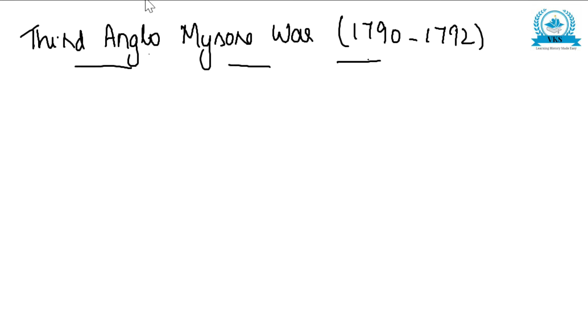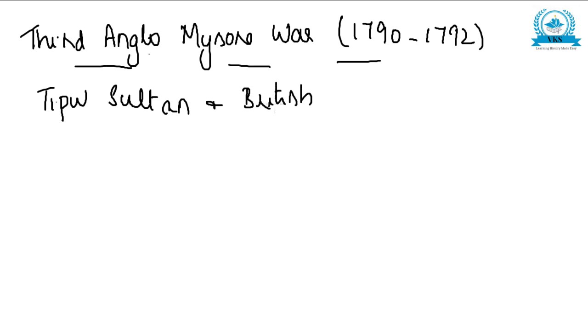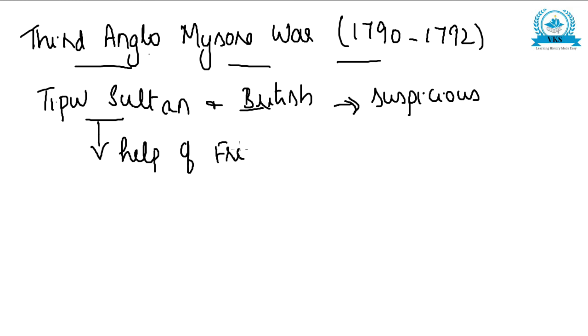So in the last video, we have seen that Hyder Ali passed away fighting in the Second Anglo-Mysore War and Tipu Sultan had taken over. After the Second Anglo-Mysore War, both Tipu Sultan and the British were suspicious of each other. Now Tipu was trying to get the help of the French to expel the British out of India.